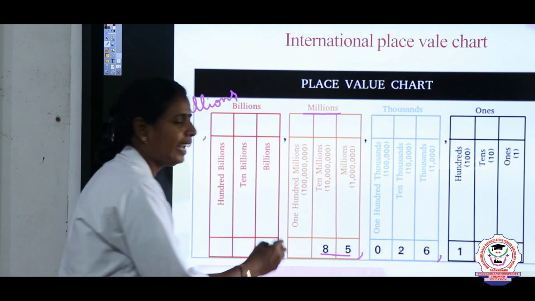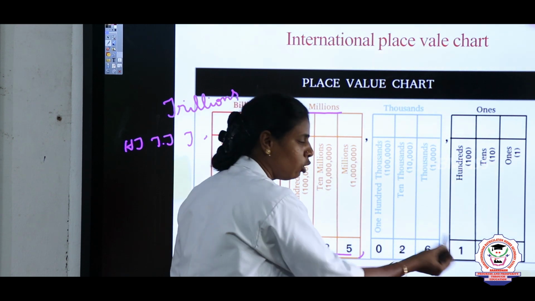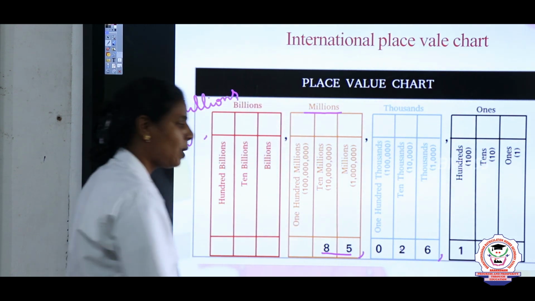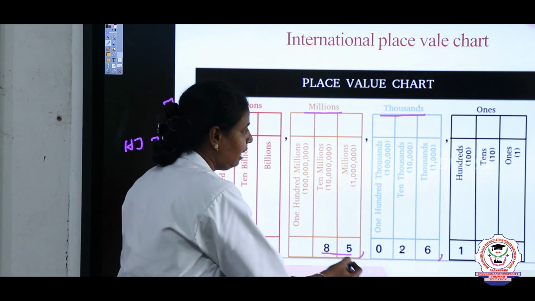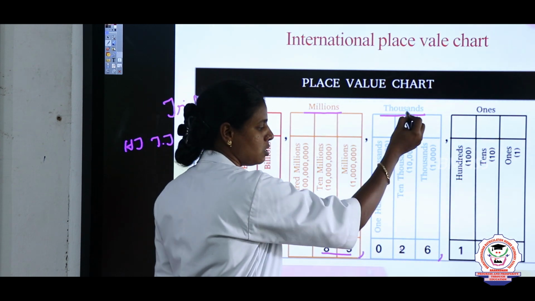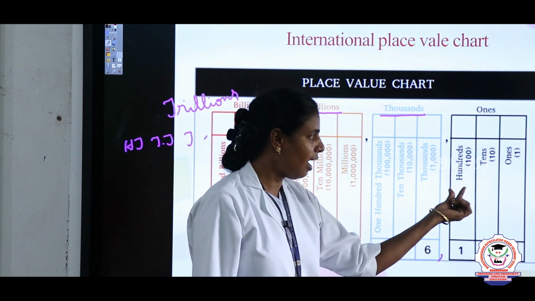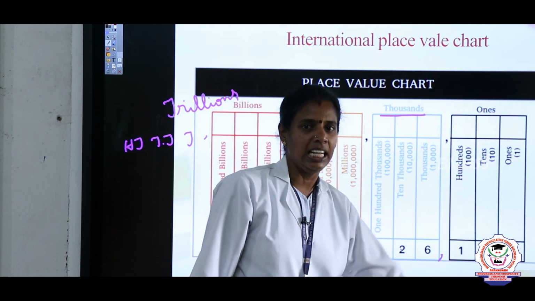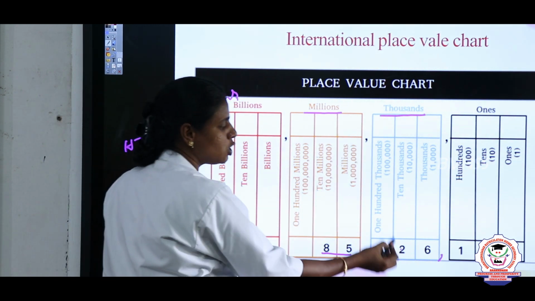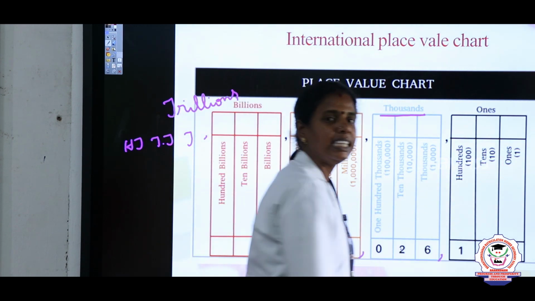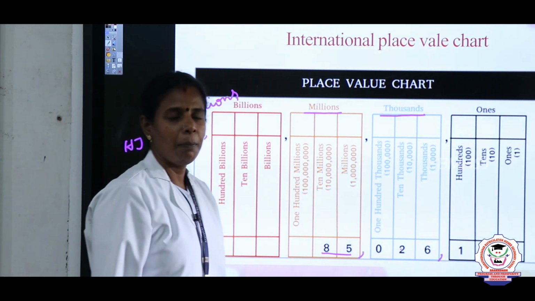So we are going to write 85 millions, and then 0 to 6. How will you write this 0 to 6? As 26, which is placed in the thousands period. So 85 millions, 26,000 and 139. How will we write 139? A 3-digit number, with 1 placed in the hundreds place. So 139. So we can read this number using the international system as 85 millions, 26,139. Right?